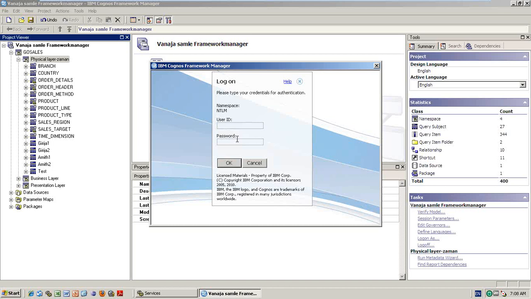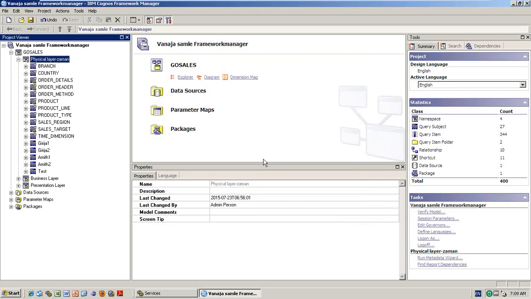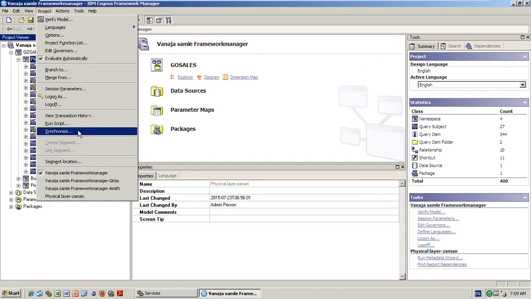If you want to log on with some other account and download something for which you don't have access to those tables, but your manager has the access, at that time it is a better option. Right? These are the session parameters. And what do you mean by transaction history, run script, synchronize? Everything is important.